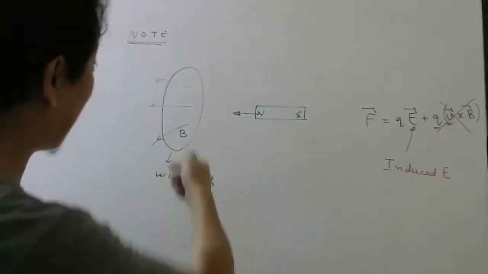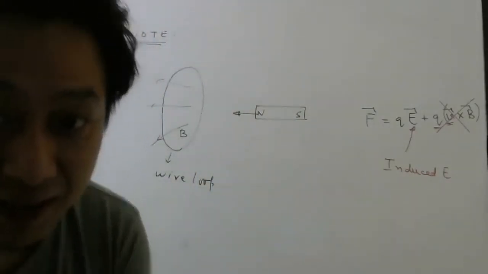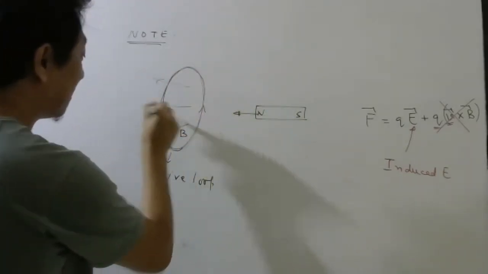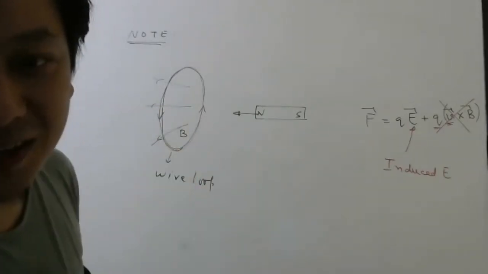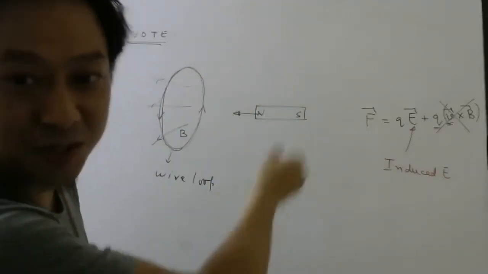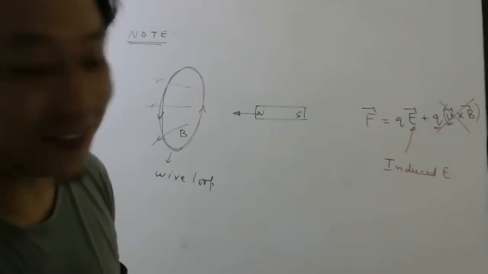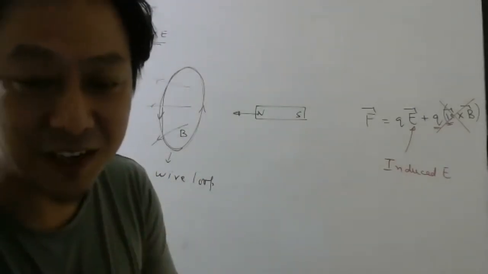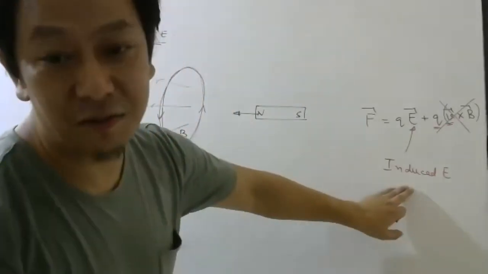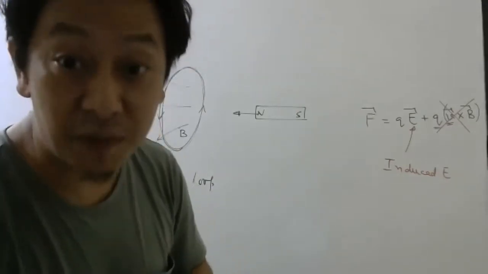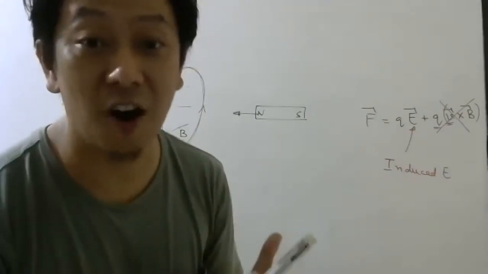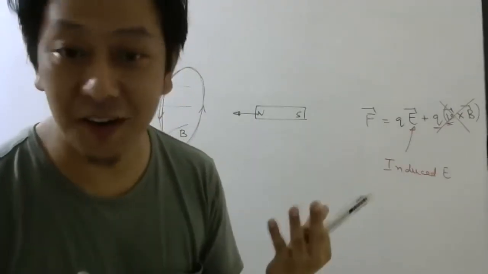But we know that there has to be an electric field produced. And that electric field, students, will be like this. The electric field lines will be like this. Very surprisingly, it is what loop? This electric field line is what loop? Closed loop. Similar to magnetic field lines. So there are some differences between electrostatic field produced by charges and induced electric field produced by changes in magnetic field. So you have to start remembering it because it is a law. It has been found and we cannot run away from it.